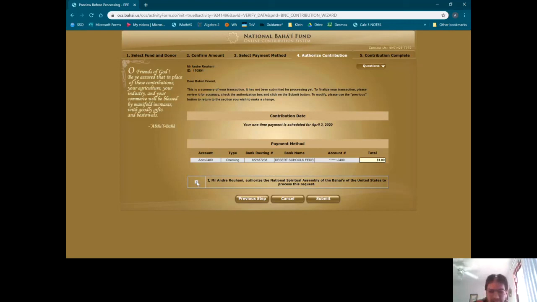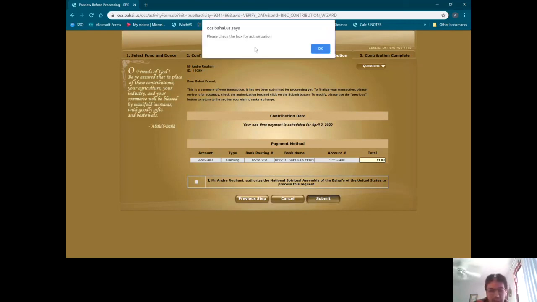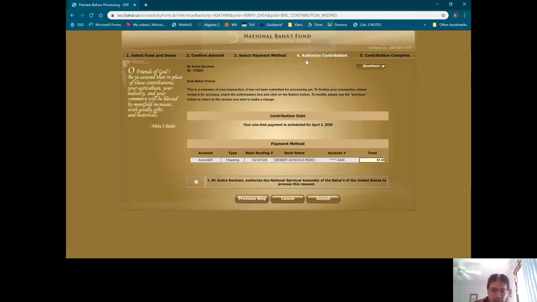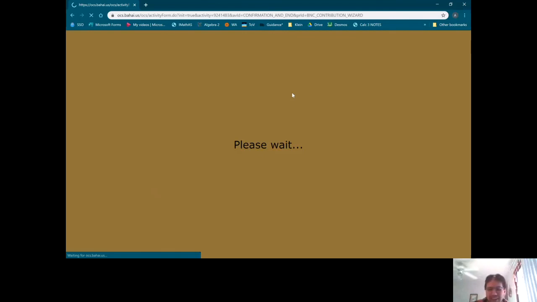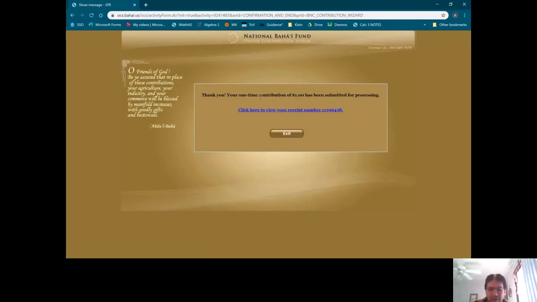So we can go here and click. If we don't click and we try to submit, it says we must check the box for authorization. So we say, okay, we authorize the contribution, we submit it. Then we have to press OK to complete the contribution. And there we go. Thank you. Your one-time contribution of $1 has been submitted for processing. We can click here to view the receipt, and it'll also be emailed to us.